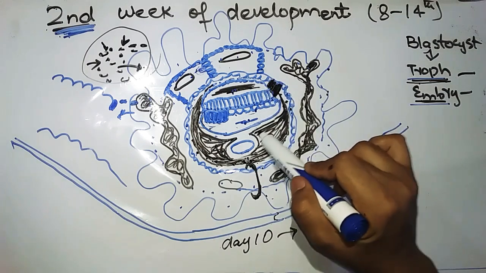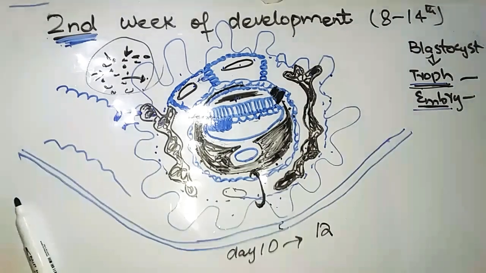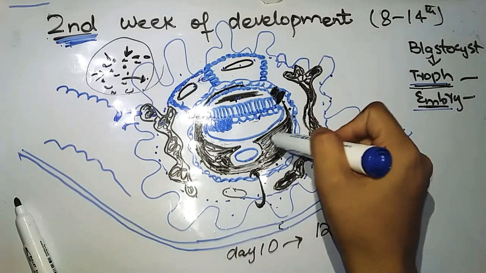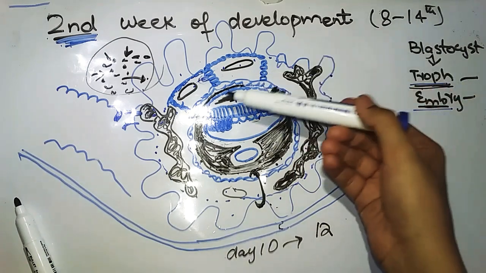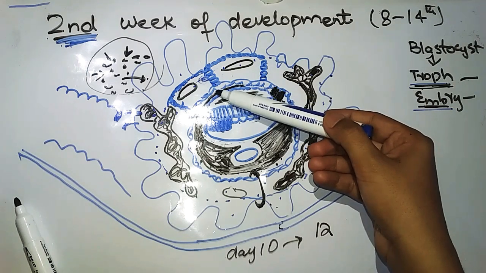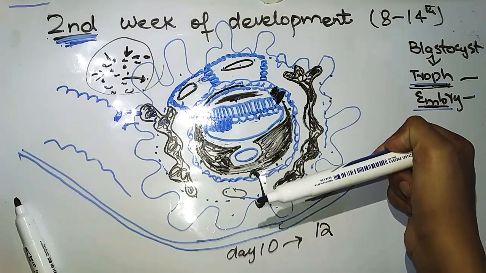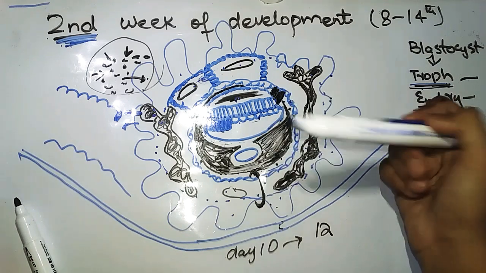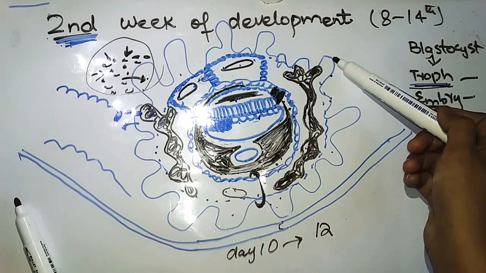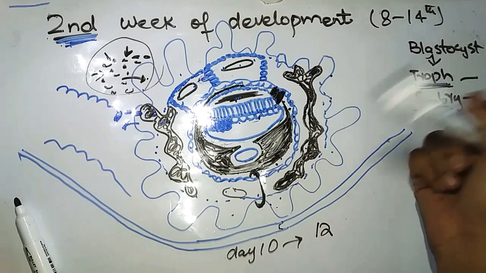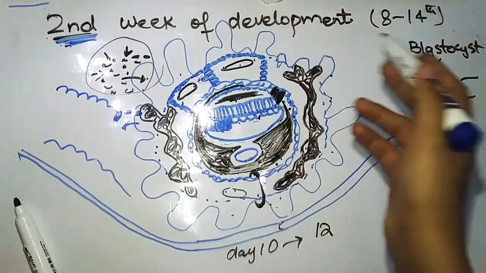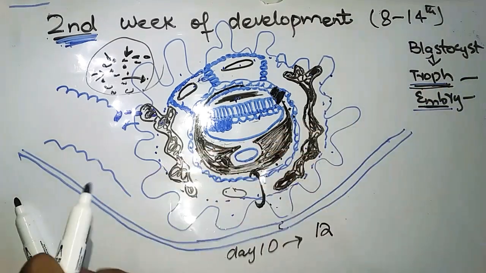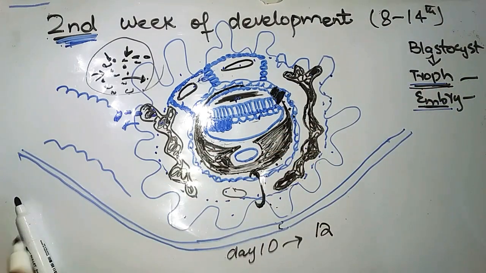In the same way, the mesoderm is differentiated into two types, as we discussed earlier: the somatic mesoderm and the splanchnic mesoderm. So the rule of two is applied. Two layers are formed. In this way we say that in the second week the rule of two is followed. This is all about the changes that occur in the second week of development.